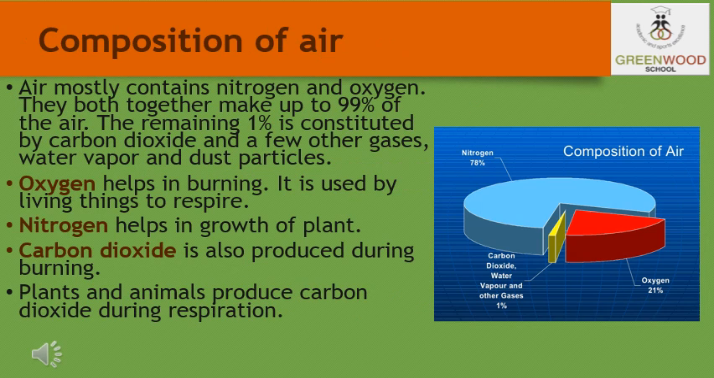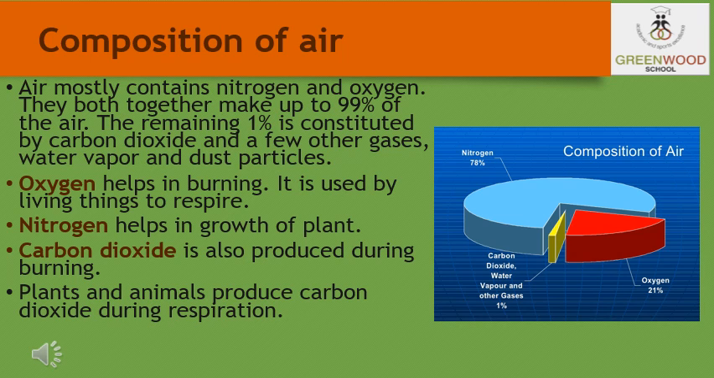Now students, let us discuss the composition of gases in the air. By this we mean what percent of which gas is present in the atmosphere. Air mostly contains nitrogen and oxygen, as you can see in the data. Together they make up 99% of the air, and the remaining 1% is constituted by carbon dioxide and a few other gases, water vapor and dust particles.